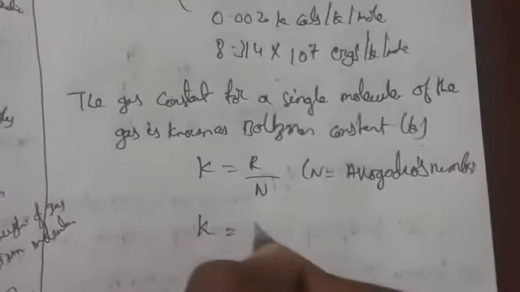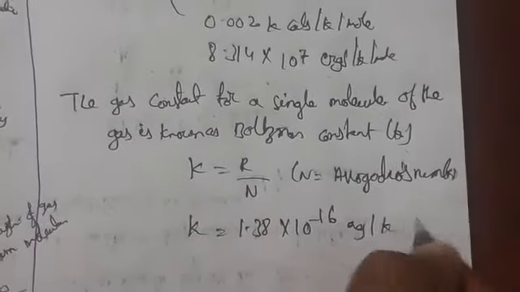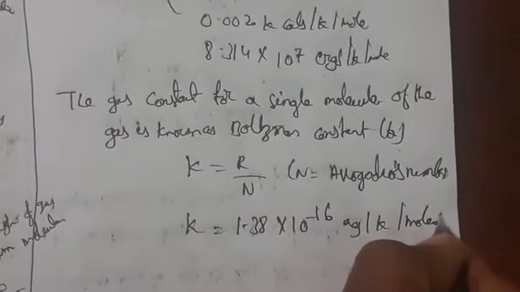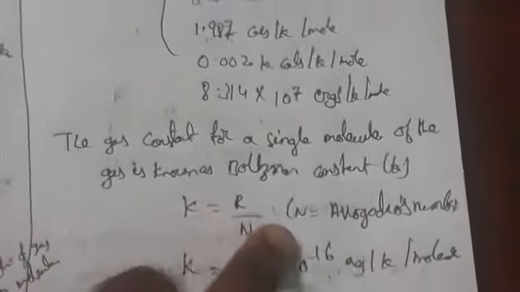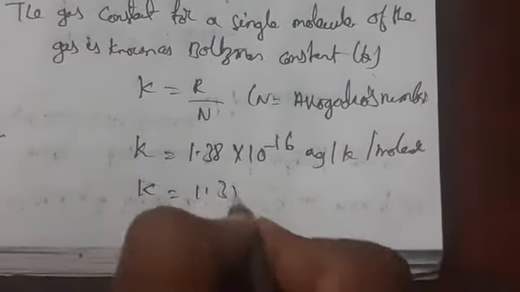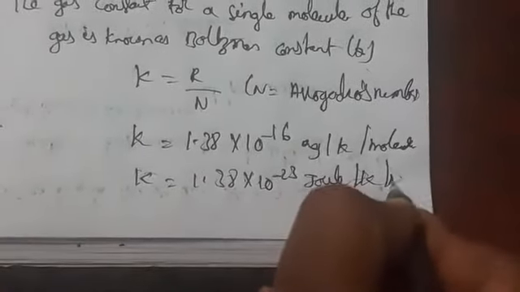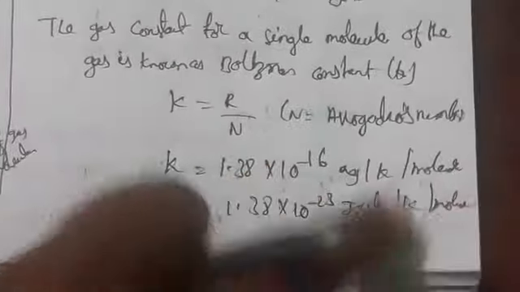So we get the value 1.38 into 10 power minus 16 erg per Kelvin per molecule. If you divide R by the N value, as we have seen in the previous class, 6.022 into 10 power 23, we get 1.38 into 10 power minus 16. Also 1.38 into 10 power minus 23 joule per Kelvin per molecule is the Boltzmann constant in joules.